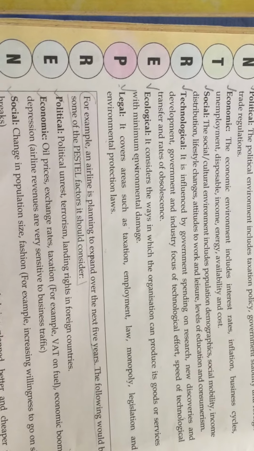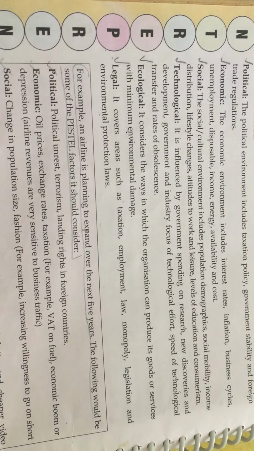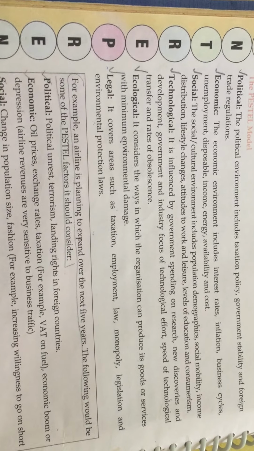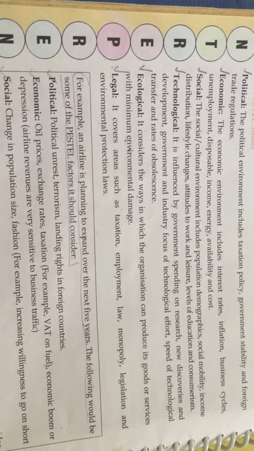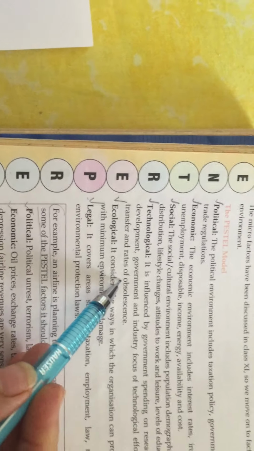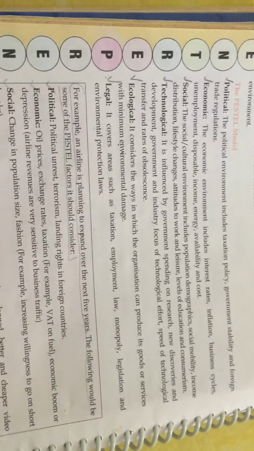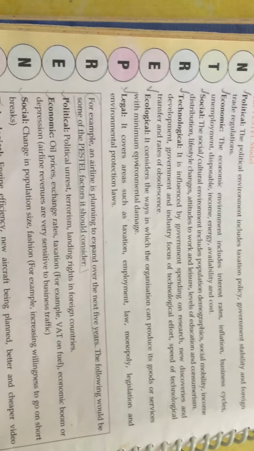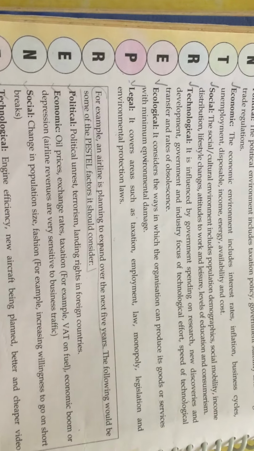Then comes technological. It is influenced by government spending on research, new discoveries, and development. Government and industry focus on technological efforts, speed of technological transfer, and rates of obsolescence. Obsolescence in the sense outdated. When you are dealing in anything, you have to take into consideration the technological advancements nearby you.